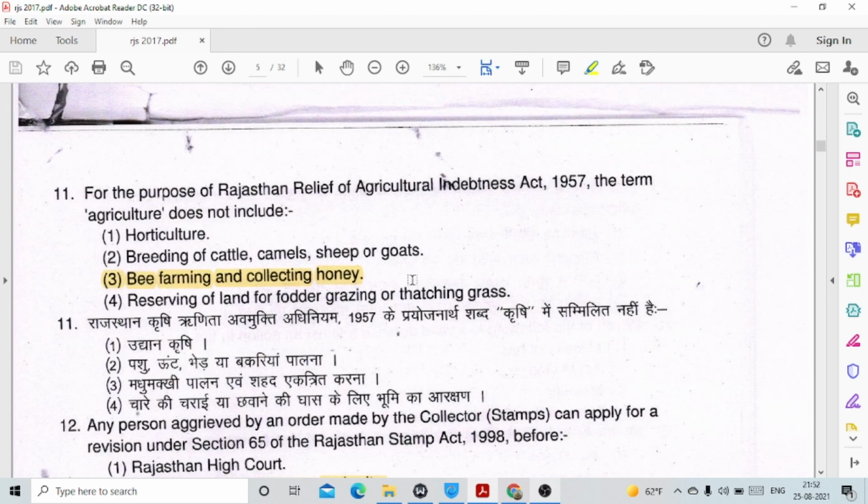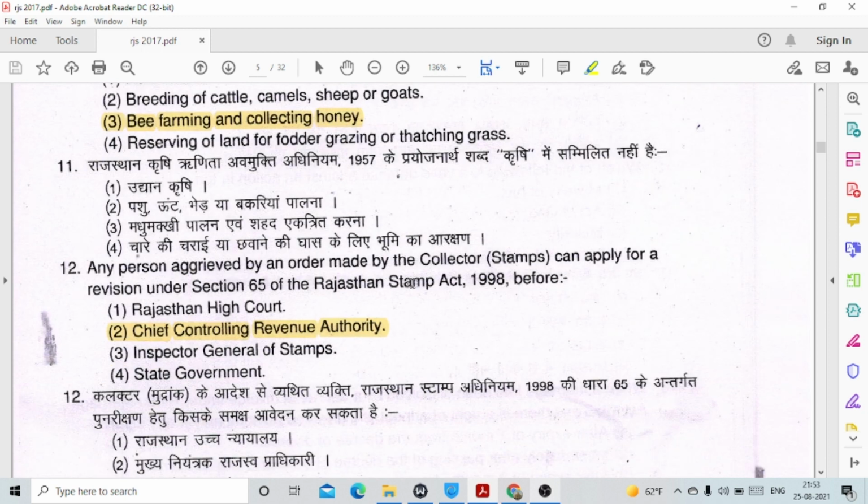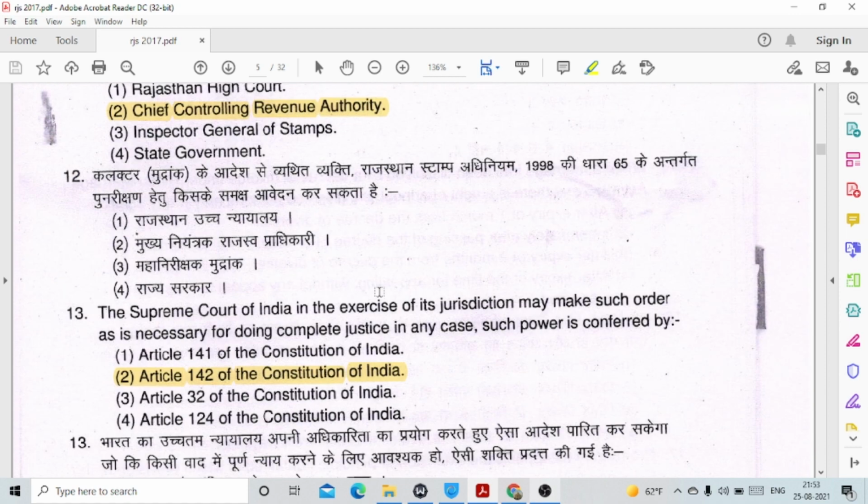Question number 11, for the purpose of the Rajasthan Relief of Agricultural Indebtedness Act 1957, the term agriculture doesn't include option number 3, bee farming and collecting honey. Question number 12, any person aggrieved by an order made by the collector can apply for a revision under section 65 of the Rajasthan Stamp Act 1998 before option number 2, Chief Controlling Revenue Authority.